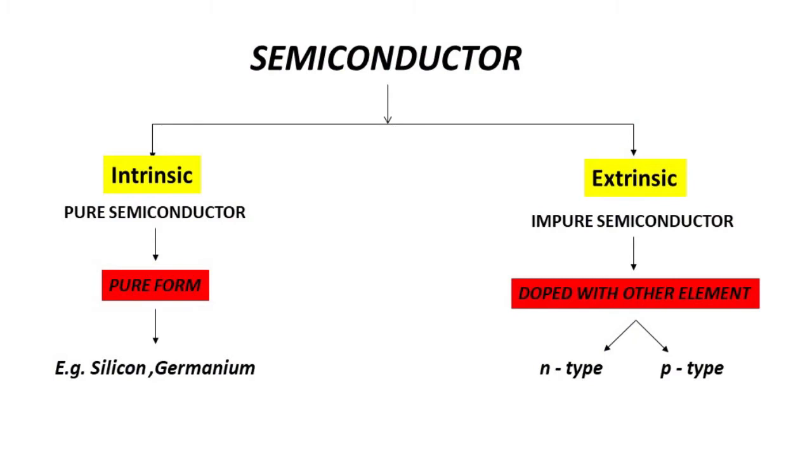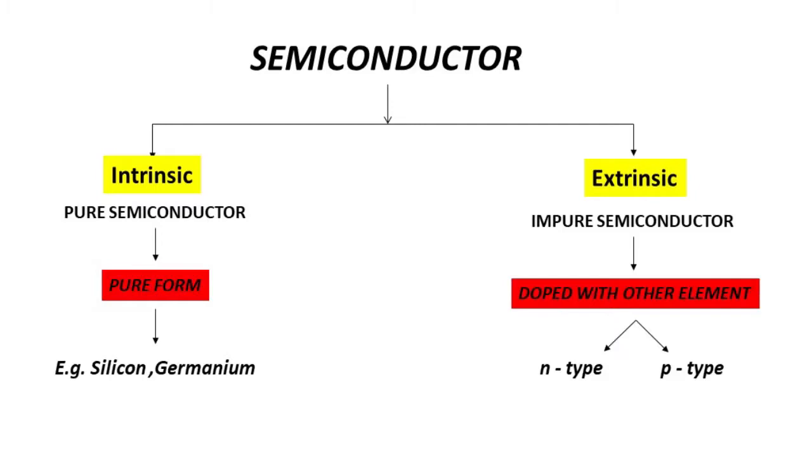We divide semiconductors into two categories: type 1, intrinsic semiconductor, and type 2, extrinsic semiconductor. Pure semiconductors without doping with any other element are known as intrinsic semiconductors, that is, the pure form of semiconductor. Extrinsic semiconductors are also called impure semiconductors because they are doped with some other elements.